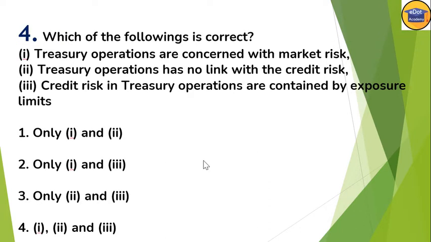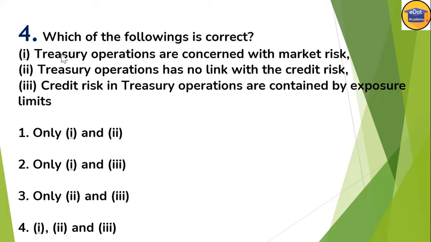Now question number 4. Which of the following is correct? Number 1, treasury operations are concerned with market risk. Number 2, treasury operations has no link with the credit risk. And number 3, credit risk in treasury operations is contained by exposure limit.